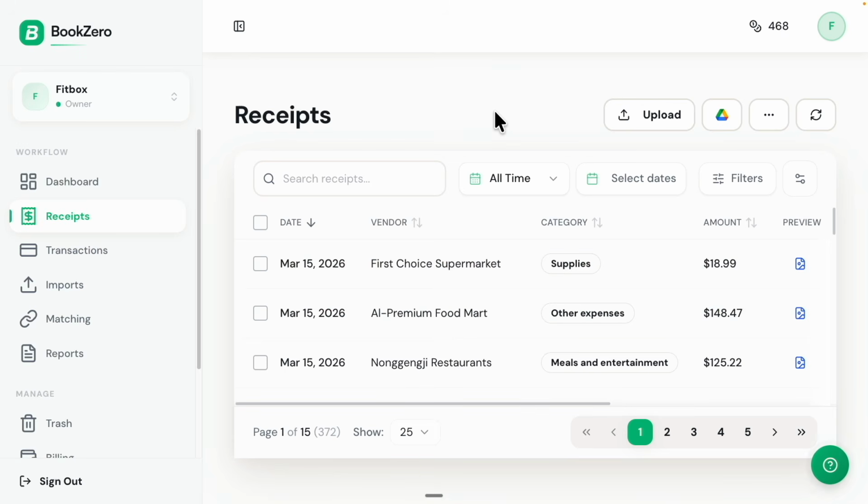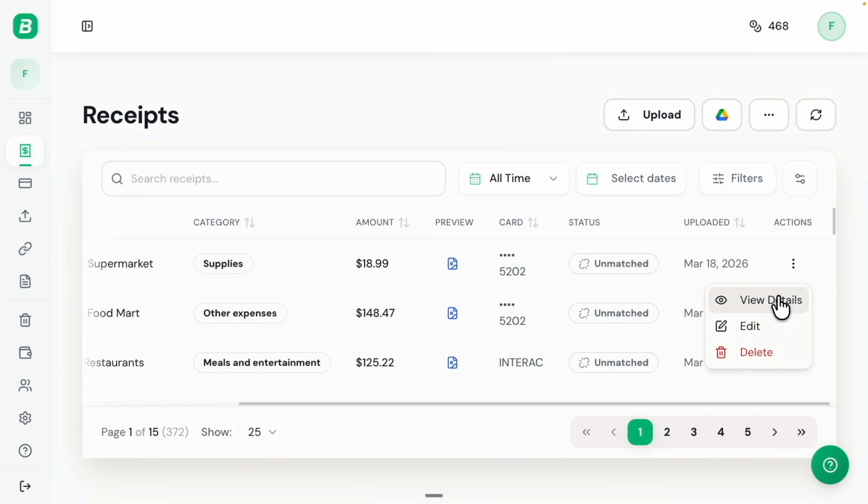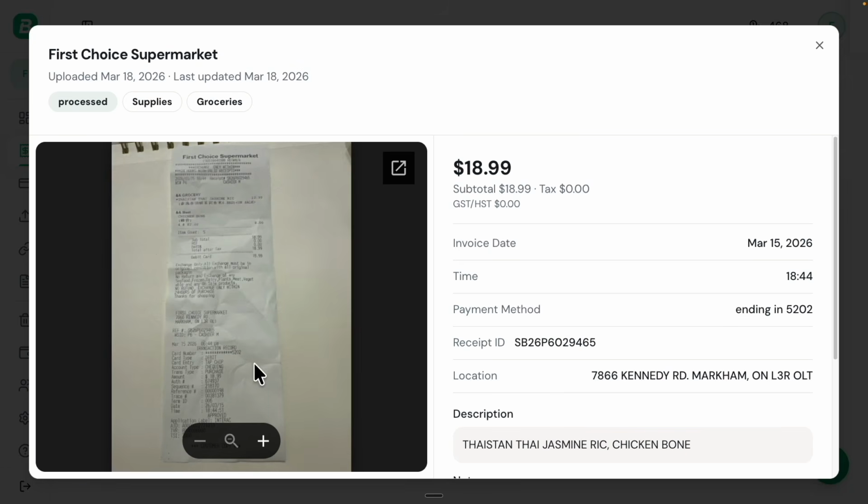So now here you can see I have an application that I built called BookZero.ai. And what essentially this application does is automate the bookkeeping process for businesses. And here you can see one of the features that I have is managing receipts. So users upload a bunch of receipts, like images, all kinds of files onto this platform, and we're basically using OCR here to extract that information, right? So if we were to head over here, you can see I can click on view details and I can see the receipts on the left and also the values that we have extracted on the right.